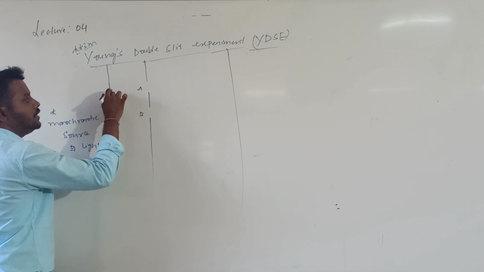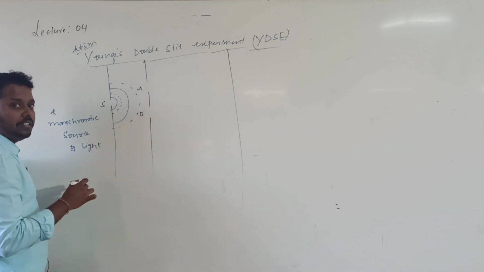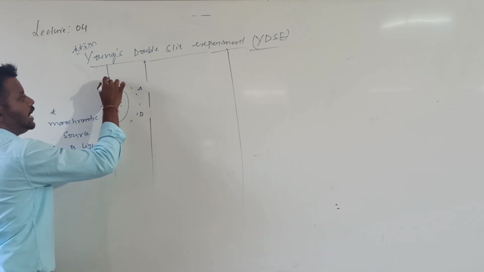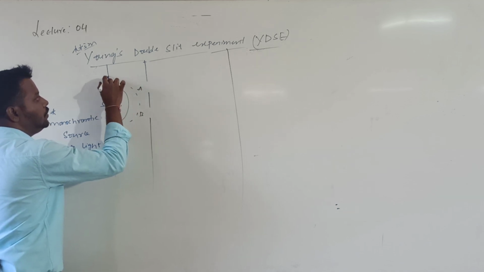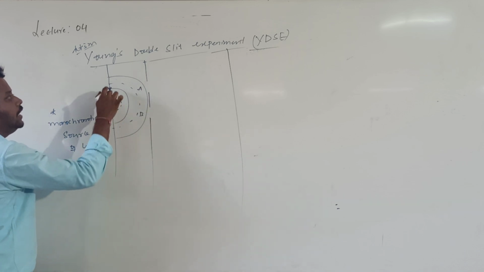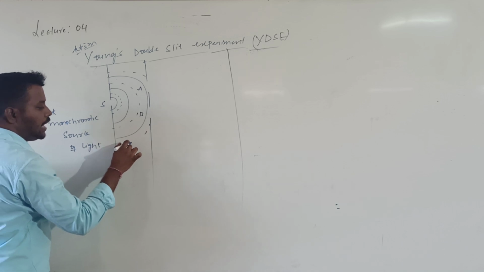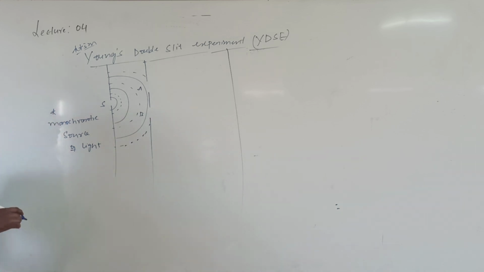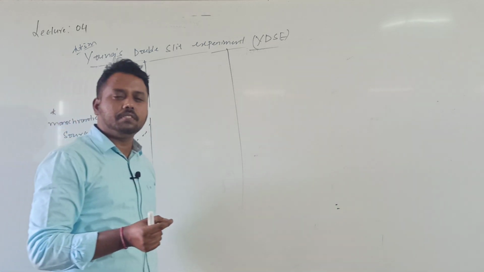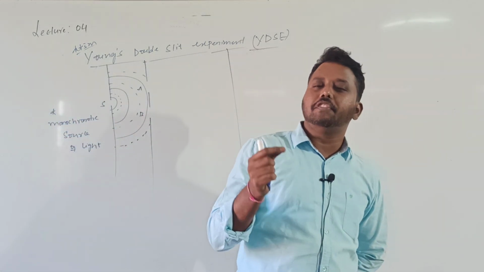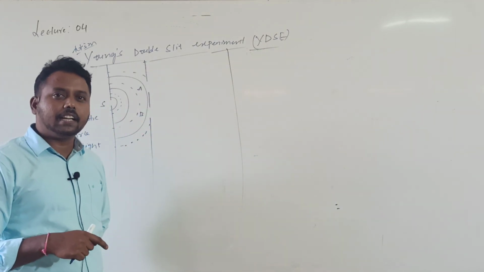Now according to Huygens, light is which wave? It is an electromagnetic, transverse wave. How will the light propagate? It will propagate in the form of wavefronts. Now actually S will act like a point source. Due to the point source, will the wavefront be spherical or cylindrical? So, a spherical wavefront. Correct?